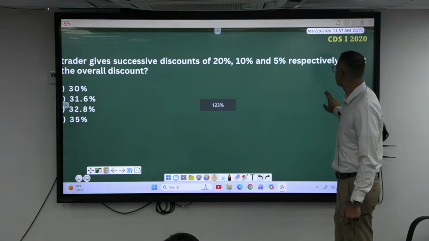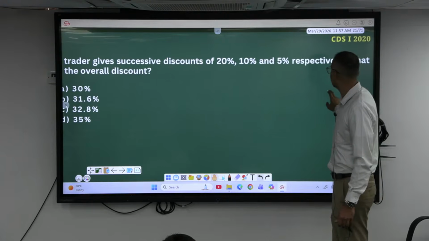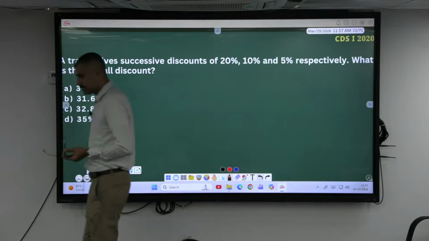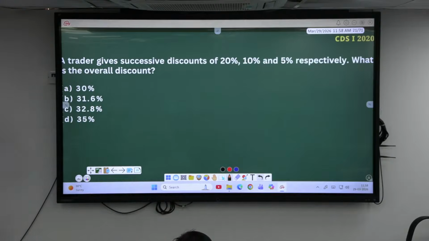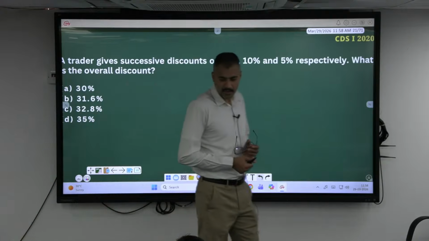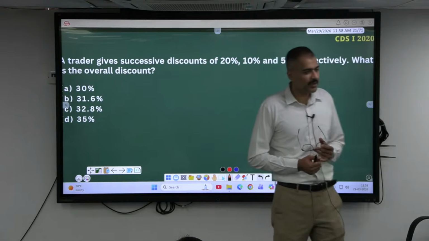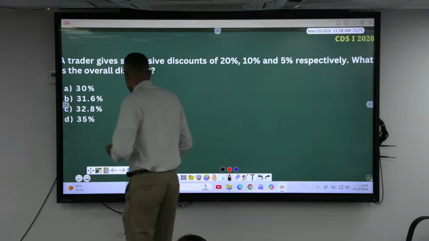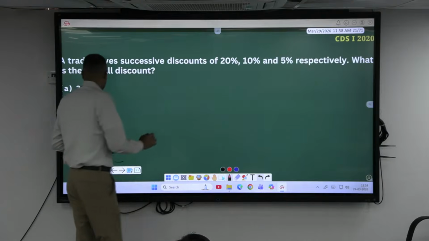A trader gives successive discounts of 20%, 10% and 5% respectively. What is the overall discount percentage? Discount will be given on what? 30%, 35% exactly?